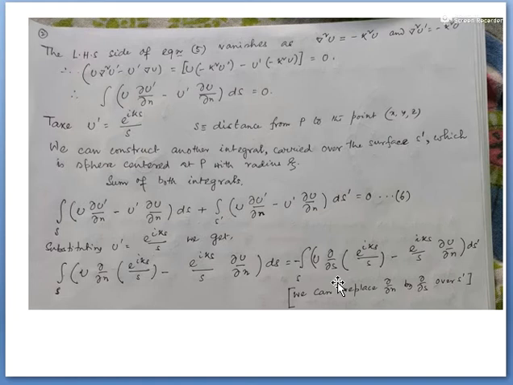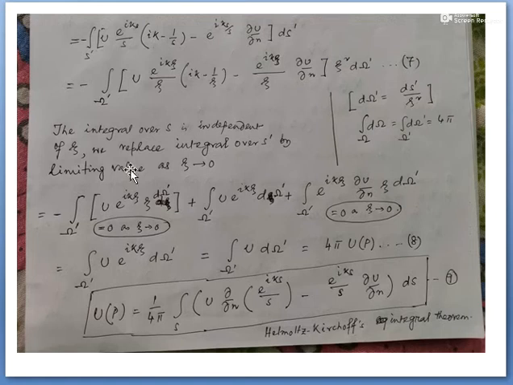If you differentiate this term, you will get ik minus 1 by s times e to the power iks by s. So this will be the form, and again s will be replaced by xi, and for the solid angle I can replace ds prime by xi square into d omega.